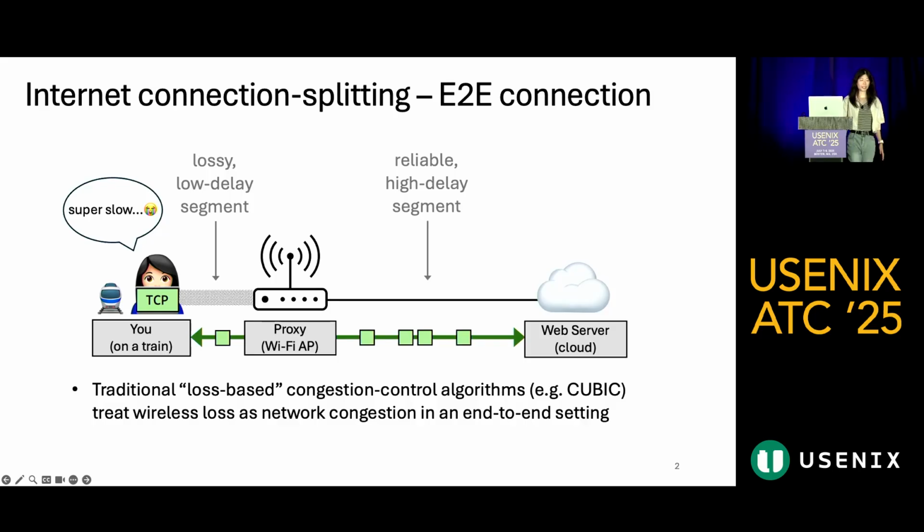So what is connection splitting? Imagine you're on a moving train. Your laptop is connected to the internet via two very different path segments. The first is a lossy, low delay path segment to the access point on the train, and the second is a more reliable, high delay path segment to the rest of the internet. Your connection is very slow because traditional congestion control algorithms, such as TCP QUIC, treat this wireless loss as really bad network congestion.